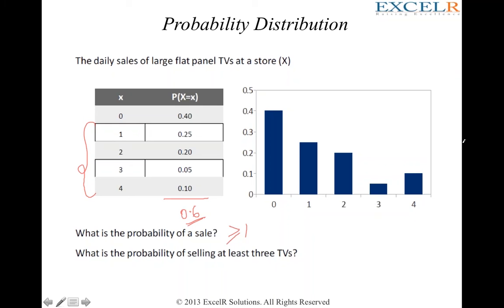What is the probability of selling at least 3 television sets? At least 3 is what? Greater than or equal to 3 television sets. Probability of selling 3 television sets is 0.05. Probability of selling 4 television sets is 0.1. So the summation of these two would be what? 0.15, which is nothing but 15%. So there is a 15% probability of you selling at least 3 television sets.